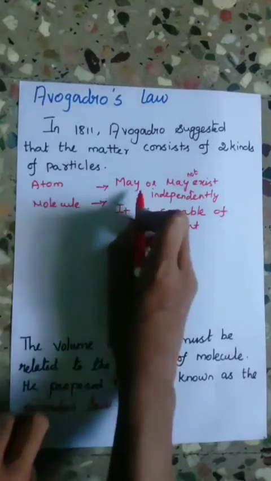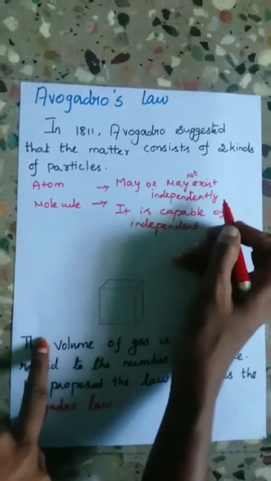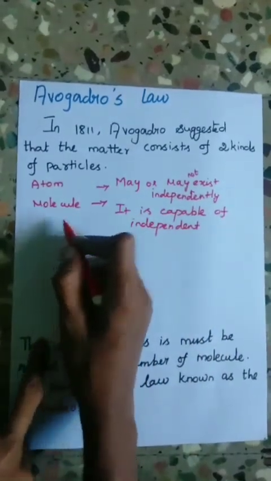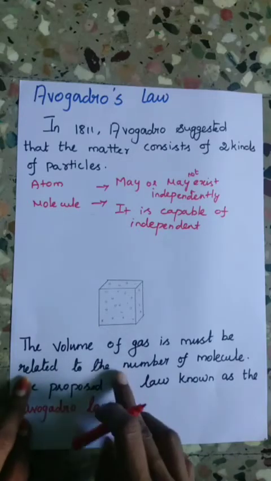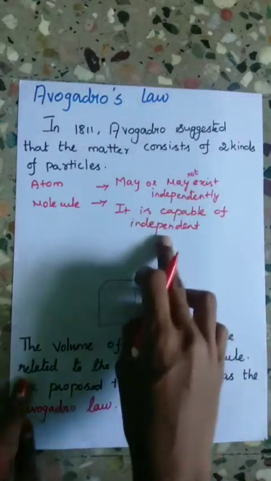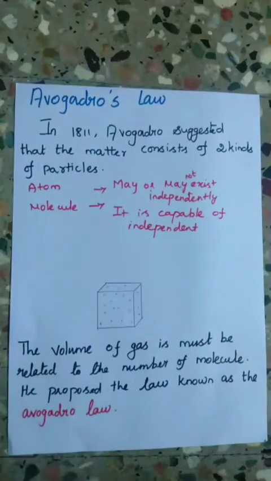An atom may or may not exist independently, but the molecule is the smallest part of an element or compound which is capable of independent existence. So Avogadro concluded that since the smallest particle of gas which can exist independently is the molecule, not the atom, the volume of gases must be related to the number of molecules.